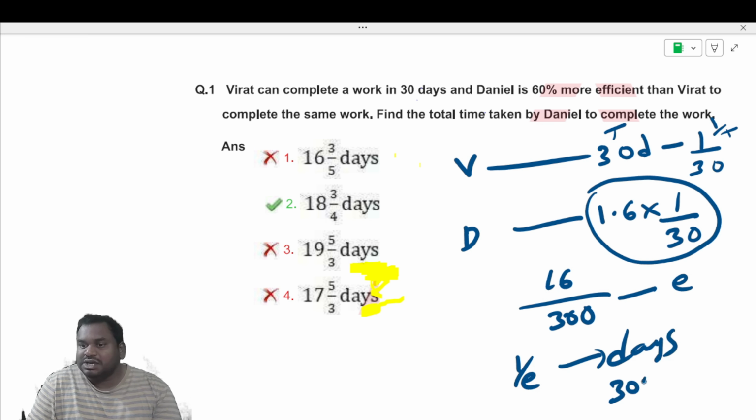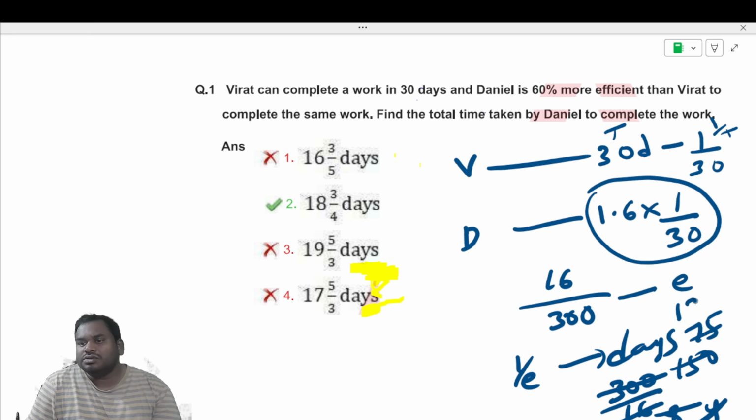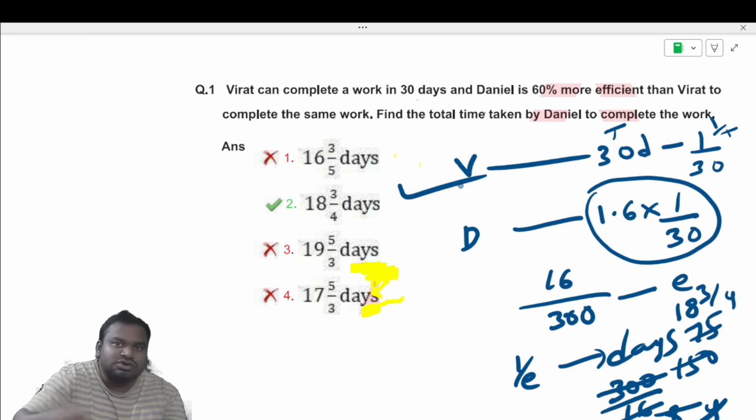So it means 300 by 16. So 18 3/4 days Daniel will take to complete the work.